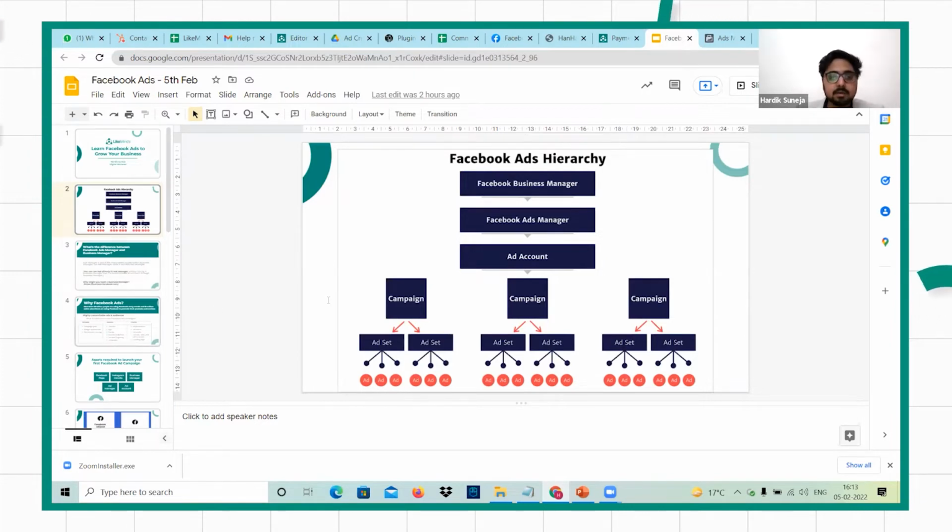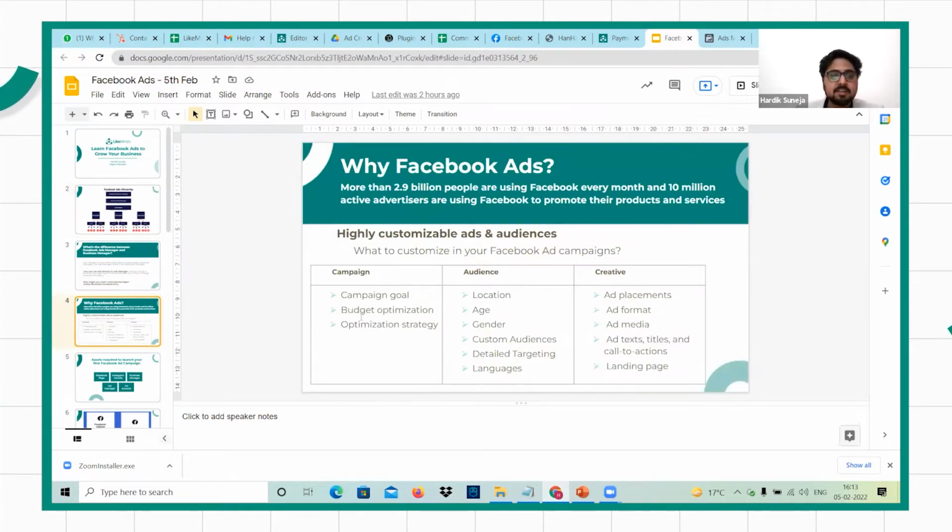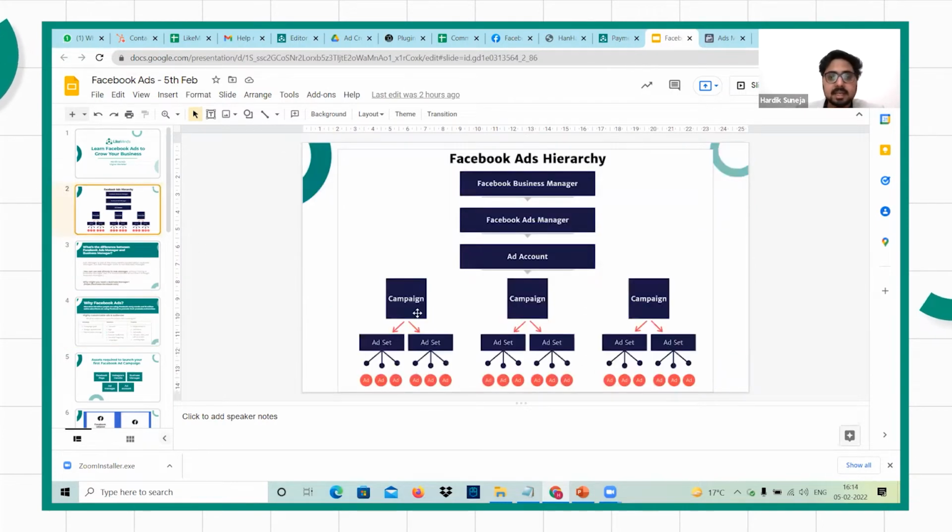When we were talking about campaign budget optimization, what Facebook will do is help you set a budget for your campaign, in which it will decide which ad set performs better. Consider there are two ad sets in this campaign. It will use its database and algorithm to find out the best performing ad set, and it will spend most of your budget there. And even inside an ad set, if you've created three different ads, you will be able to see which ad is actually performing best for you.